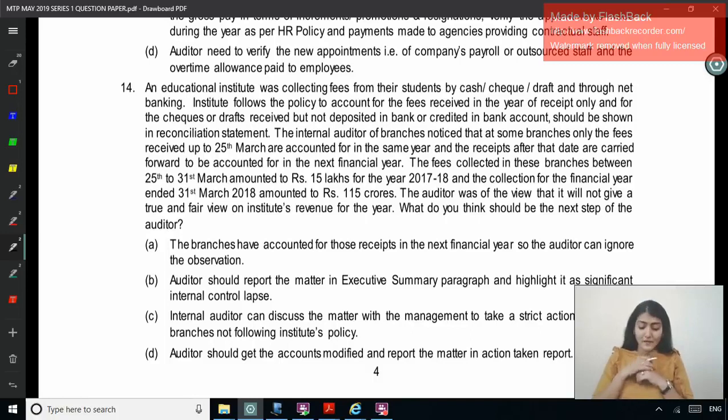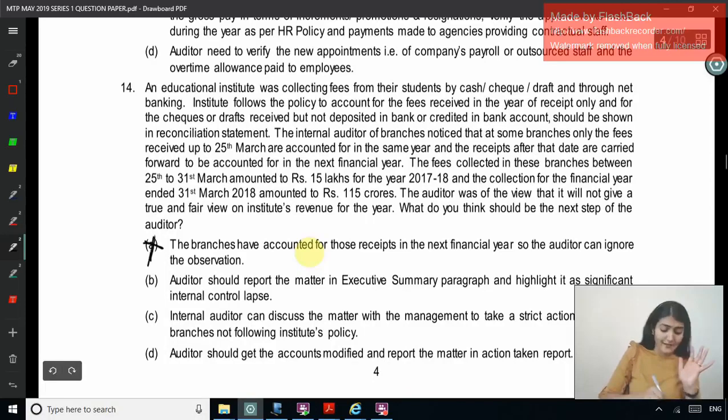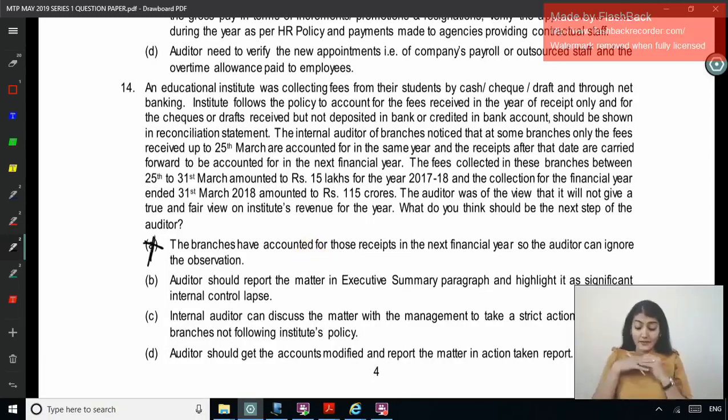Option one: the branches have accounted for these receipts in the next financial year, so the auditor can ignore the observation. No, when we get something, we just can't ignore it that way. Option two: the auditor should report the matter in the executive summary paragraph and highlight it as a significant internal control lapse. Option three: the internal auditor can discuss the matter with the management to take strict action against the branches not following the institute's policy. You can't just discuss a matter, okay?